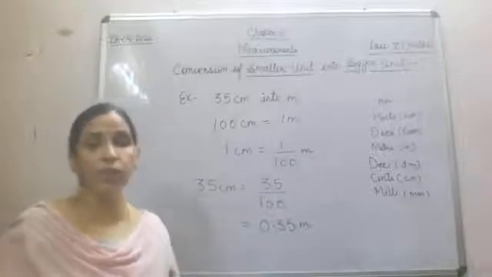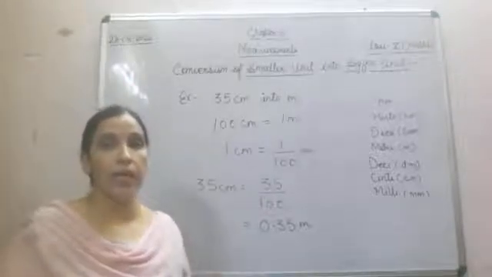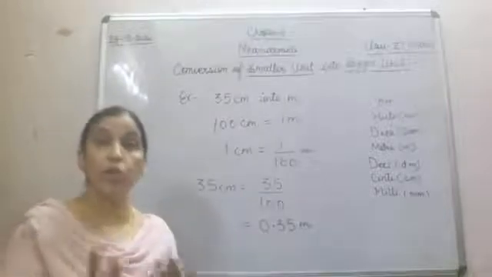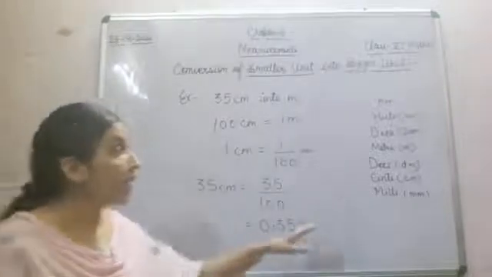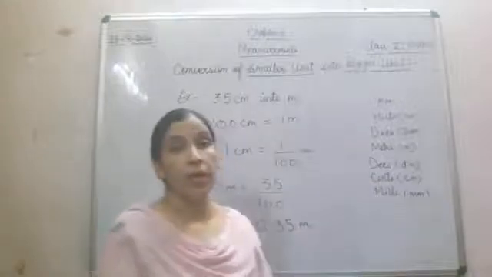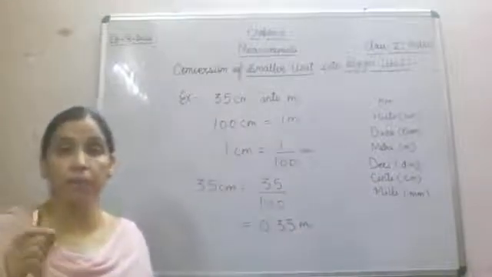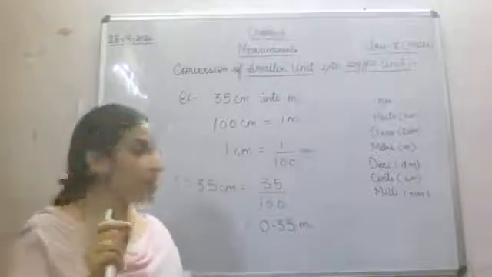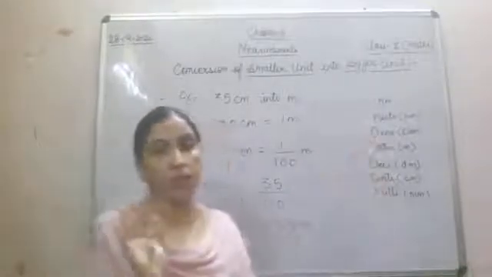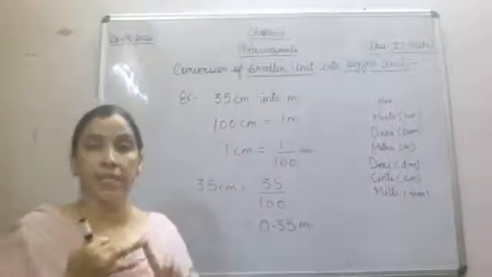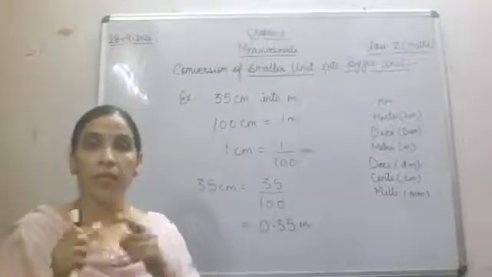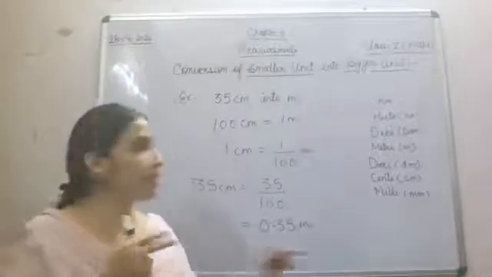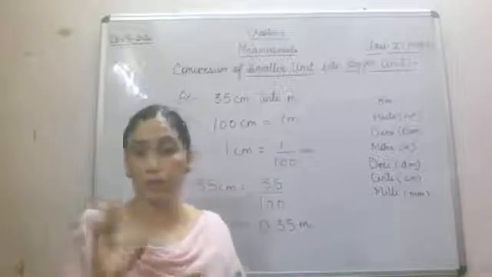So what have we seen today? We have seen the introduction of length. Along with that, we have seen how to do conversion. Measures of length we have also seen. And this is very important while doing length, measurement of weight, measurement of capacity. This part is very important: milli, centi, deci, meter, deca, hecto, kilometer. These 8 steps you are supposed to remember always.